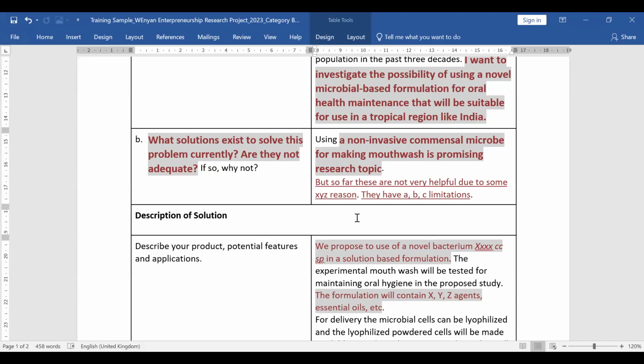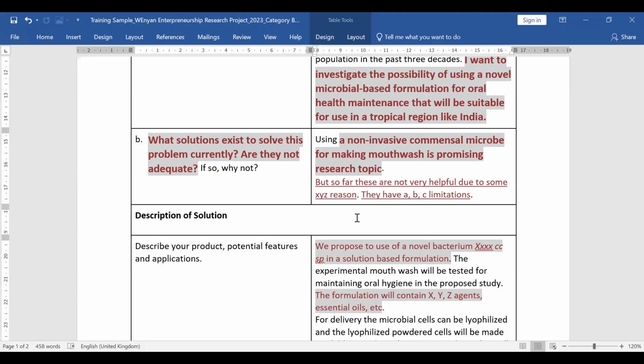Why would you do it if you are adding a new compound or a new side element to a compound and making it more potent, more stable, then is it really required? Is that product really going to do better because of your science? So that is the question that we have asked over here. Again, make it very simple and 2 lines. If you really know your subject, you should be able to answer this in 2 lines very nicely.